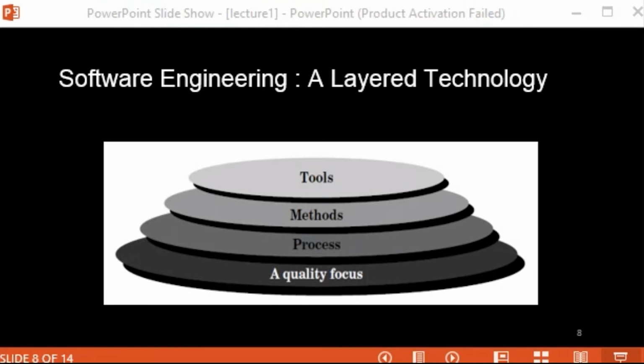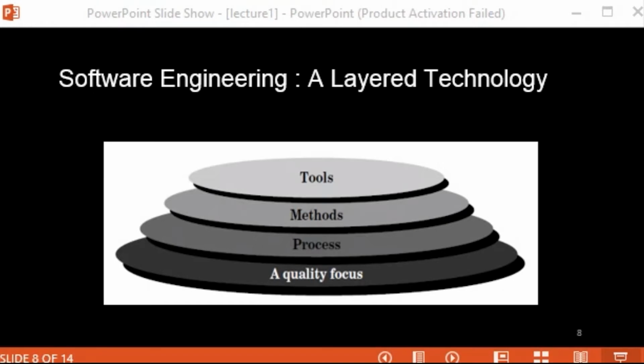So we can say that it is a kind of framework that must be established for effective delivery of your software.